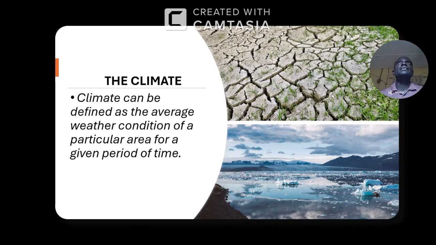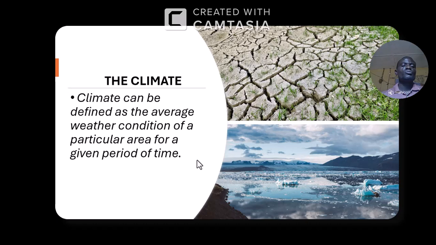Now, the next is climate. After that, we have explained eclipse. We have described it, you have seen it in diagram. Now I want to explain climate. What is climate? Climate can be defined as the average weather condition of a particular area for a given period of time. That is what is called climate.